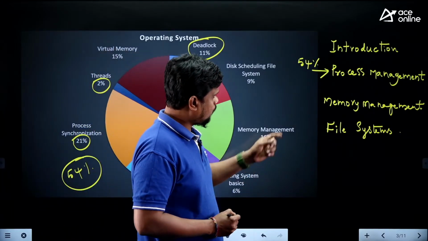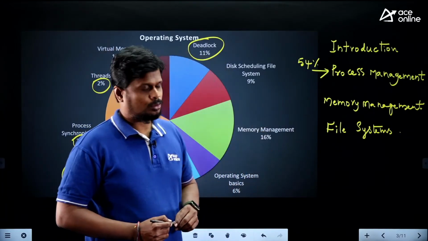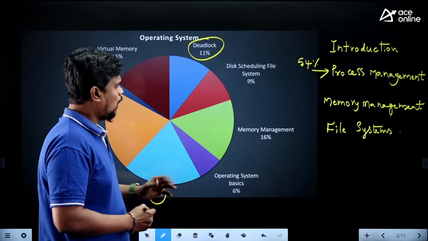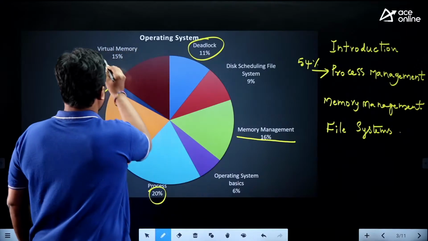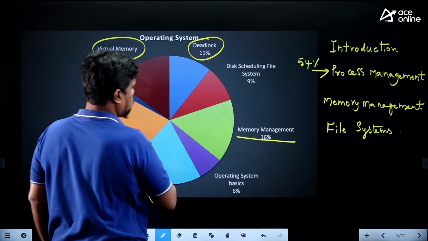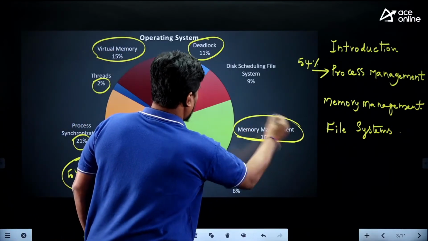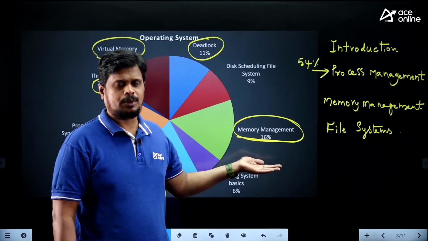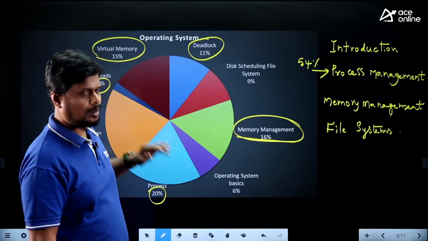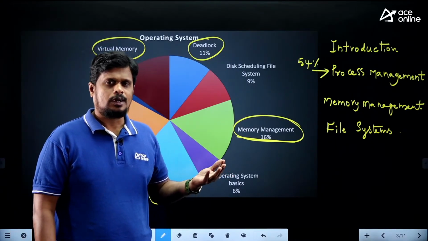Next, the next main topic is memory management. Memory management and virtual memory, these two I can consider as memory management. Here you have paging, multi-level paging and so on. Here you have page replacement algorithms and demand paging.